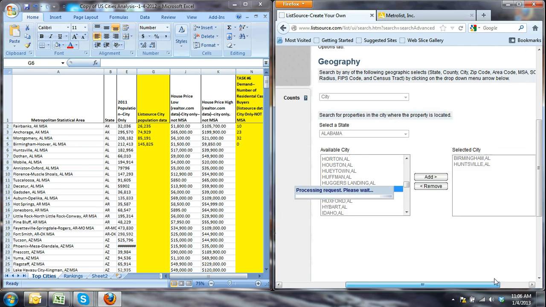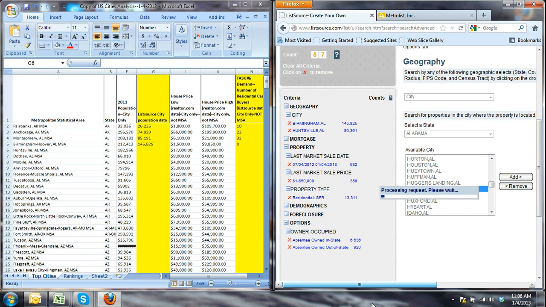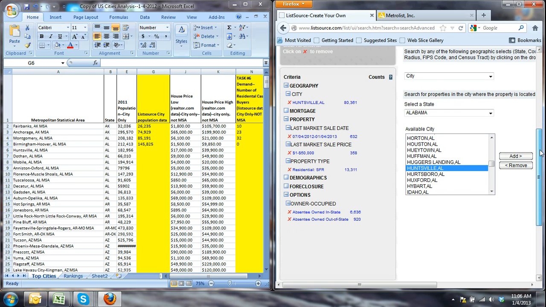Add it, and go ahead and get rid of that one. I wonder if I selected the wrong city. No. Anyways, I'll look at that again later. So anyways, we get 57. And Huntsville is 17 to 39, which falls in that 1 to 50.